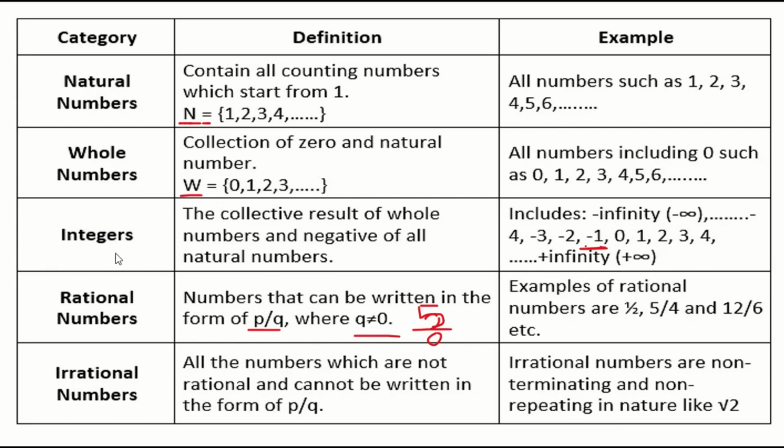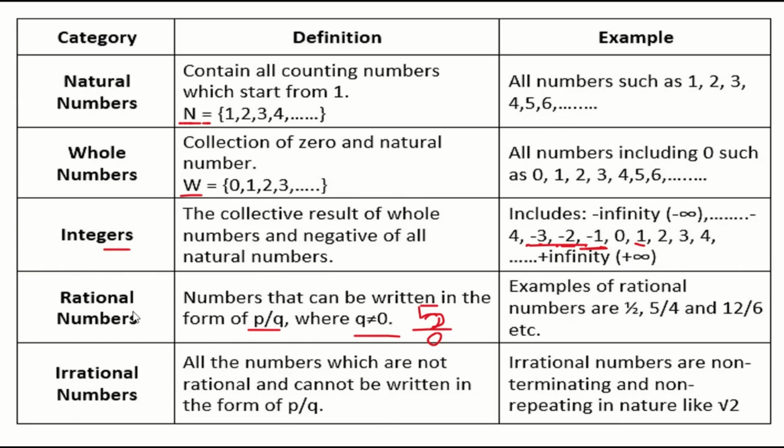Next, we are going to see integers. What are integers? Integers are a collection of positive and negative numbers. What are positive and negative numbers? A positive number is a number with the plus sign. You can see here, 1, 2, 3. A number that doesn't have any sign, you add a positive sign to it. Here you can read -2, -3. These are the negative numbers. The combination of positive and negative numbers is called integers.